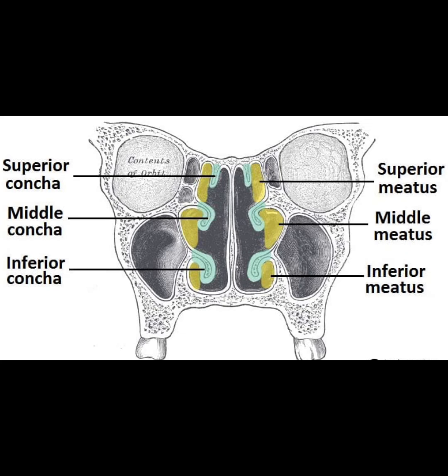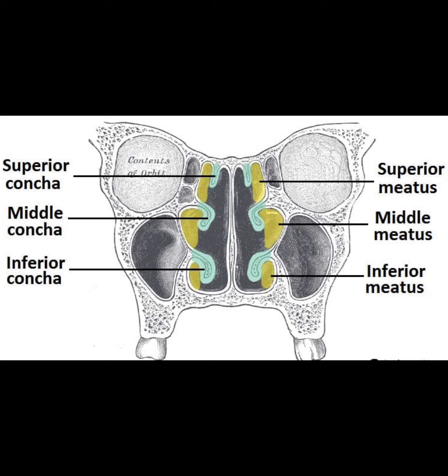The lateral wall is characterized by three curved shelves of bone, the concha, which run one above the other and project medially and inferiorly across the nasal cavity. These concha increase the surface area of contact between tissue of lateral wall and respired air.